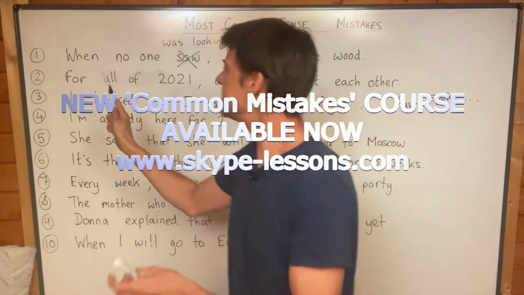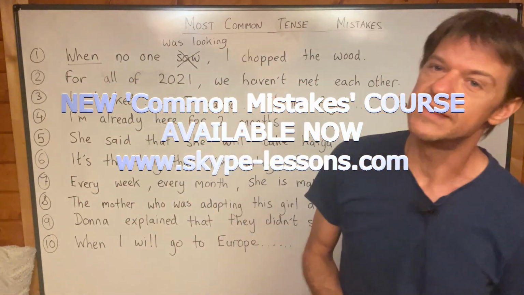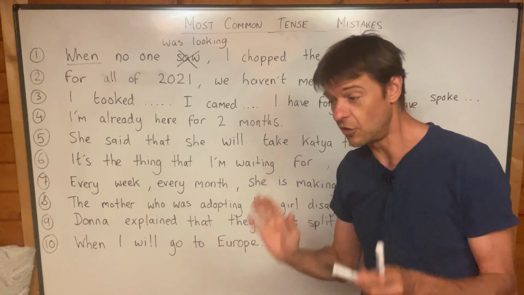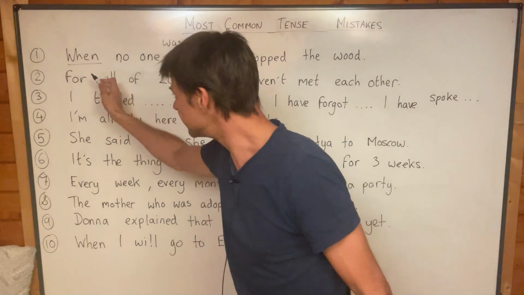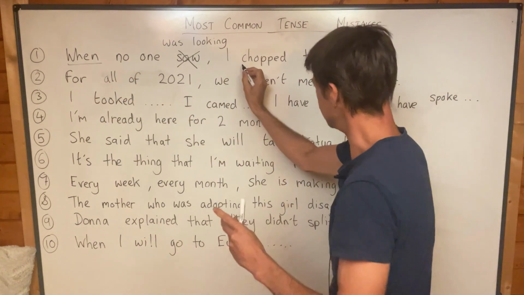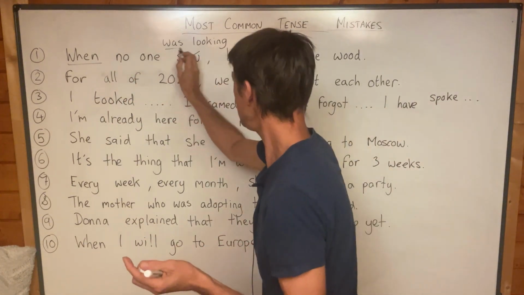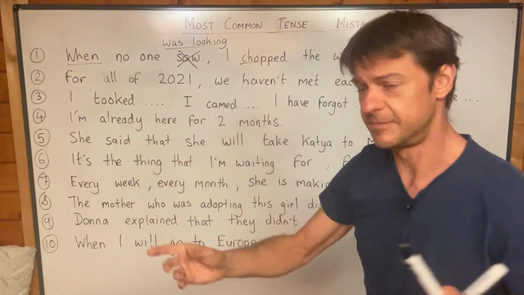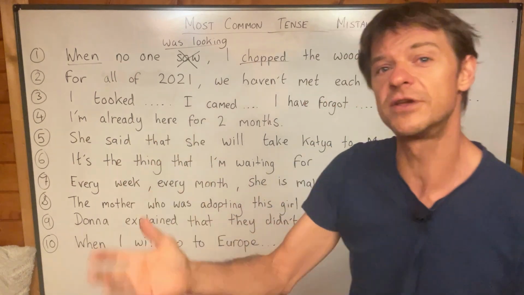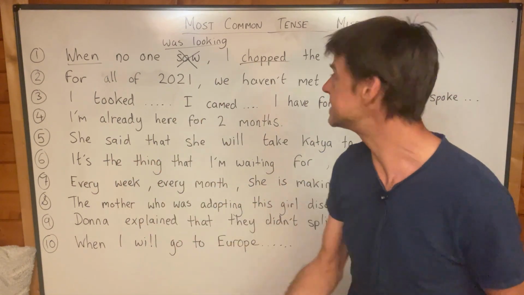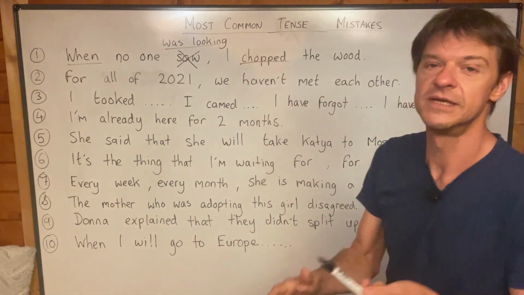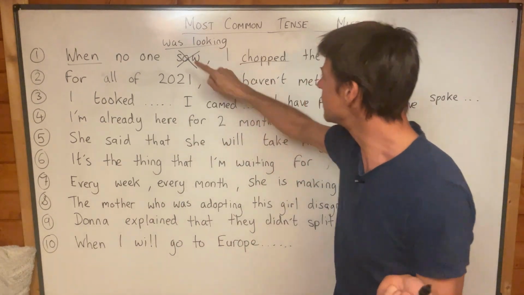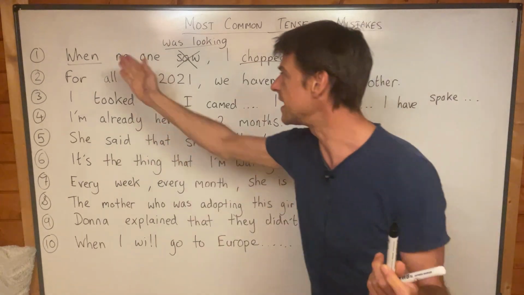And the "when" here is the signal that you might need past continuous. I agree, it's not always the case. But the "when" is a signal when you've got two actions: chopped, past simple, and was looking, past continuous. This is the longer verb. This happened for a longer time when nobody was looking at her, maybe about 10 minutes. She chopped the wood, that happened for about 5 minutes or 6 or 7. But you can see that's the longer action, that's the shorter one. And so that's how we'd say that.